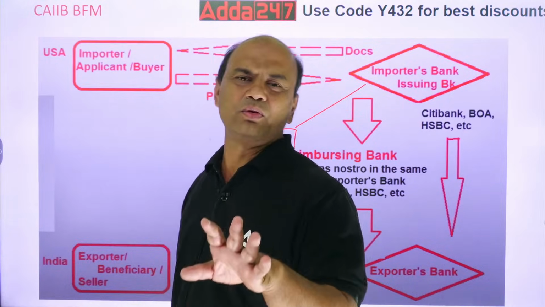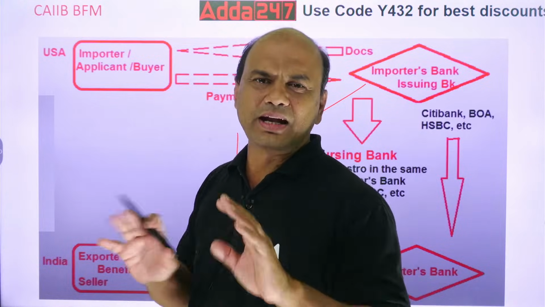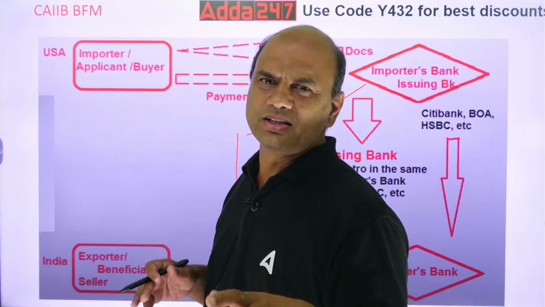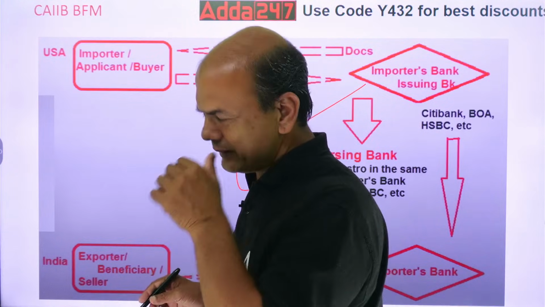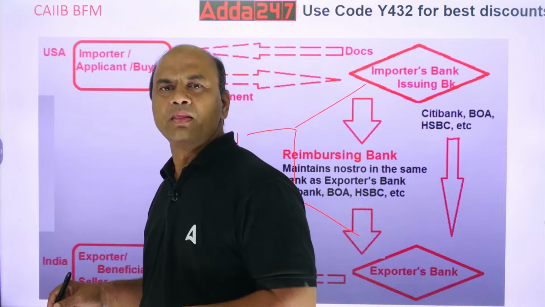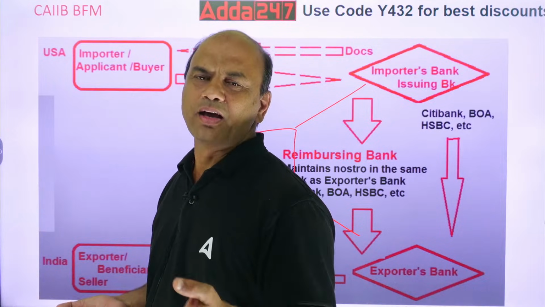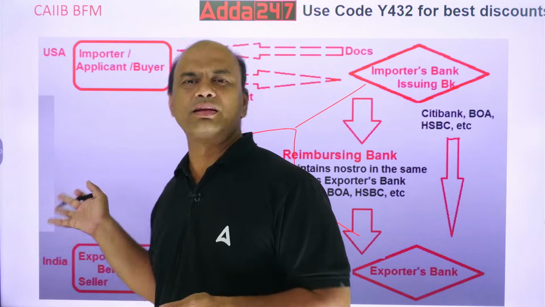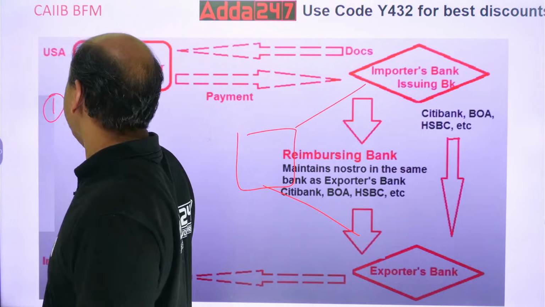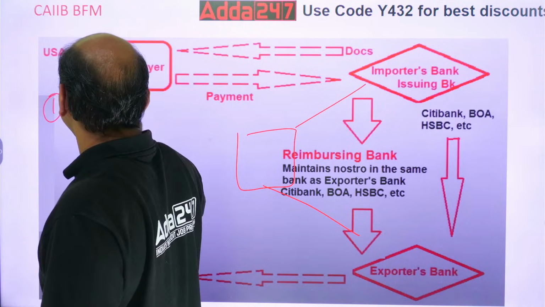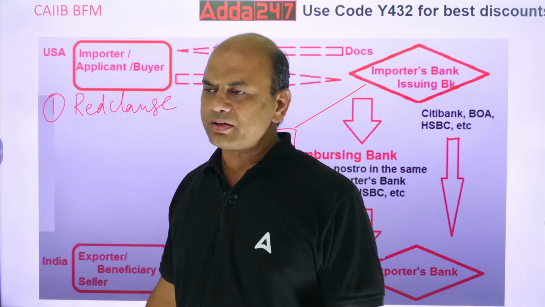There are mainly three to four types of LCs. Remember them now. Don't go on writing and don't go on mugging up. Just remember it now. Try to understand. I have worked practically in this banking field, that's why I know it. First type of LC is the red clause LC. This question generally comes in the exam. Types of LCs.